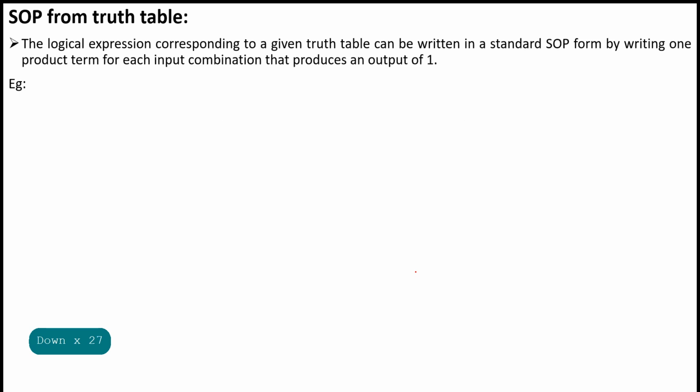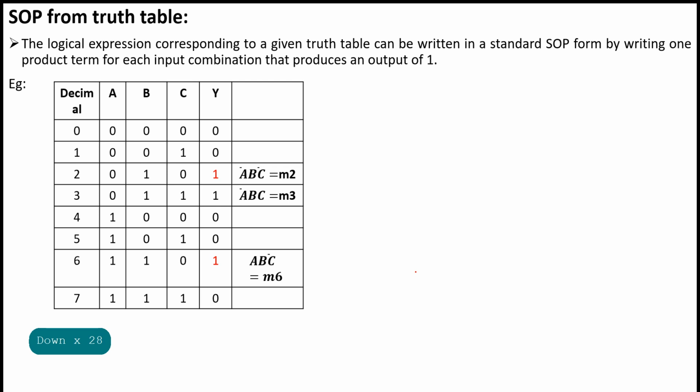The logical expression corresponding to a given truth table can be written in standard SOP form by writing one product term for each input combination that produces an output of 1. So here we are going to write the SOP, sum of products, from the truth table. Consider a three variable truth table. A, B, C are the three variables, and this is the output.